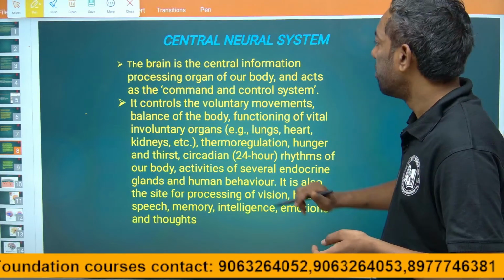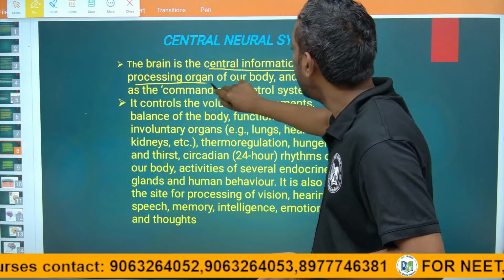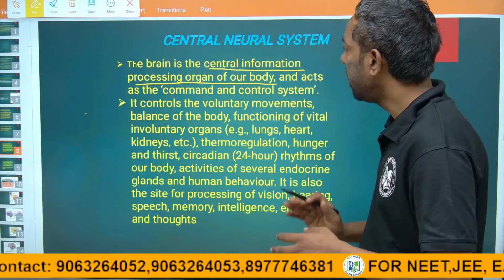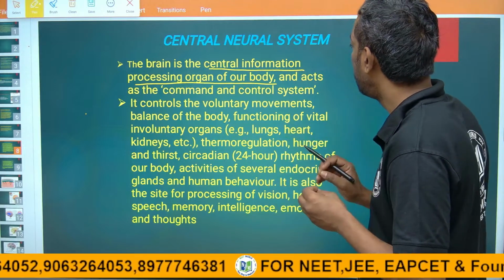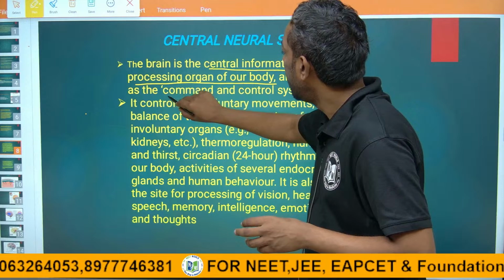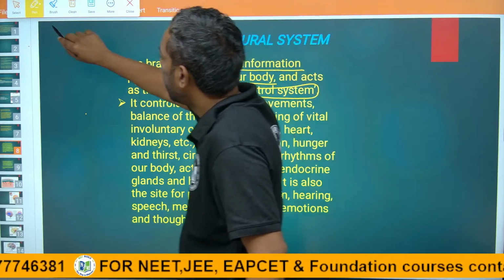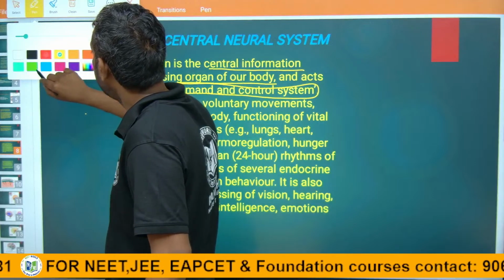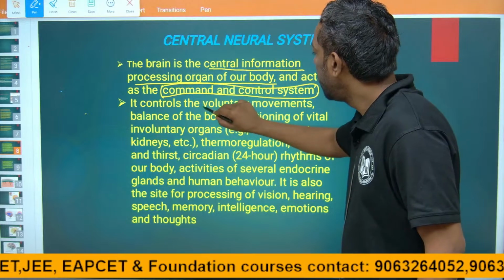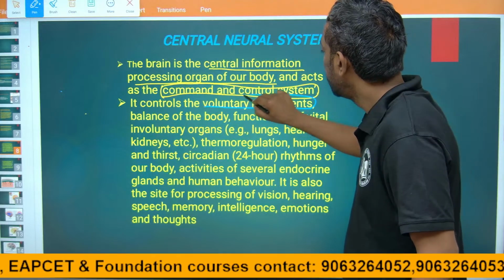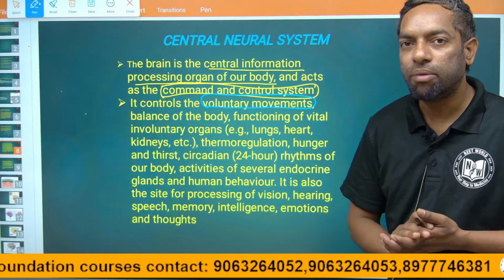Brain is the central information processing center of our body. It acts as the command and control system of our body. It can control voluntary movements.